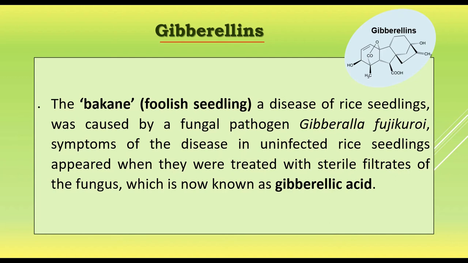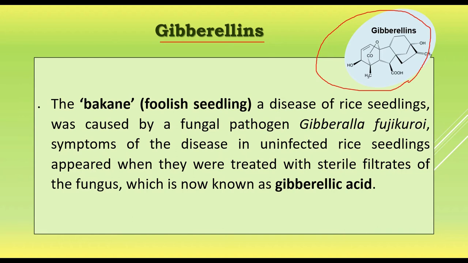Gibberellin is a terpene compound, and the chemical structure is like this. Japanese farmers observed that some rice plants grew at a faster rate and became much taller than the normal ones. Normally, the size of the rice plant is about 3 to 4.5 feet. But Japanese farmers observed that in the field, some rice plants attained a height of 12 feet.